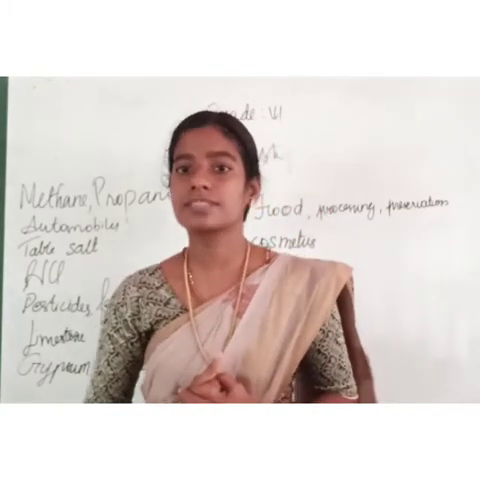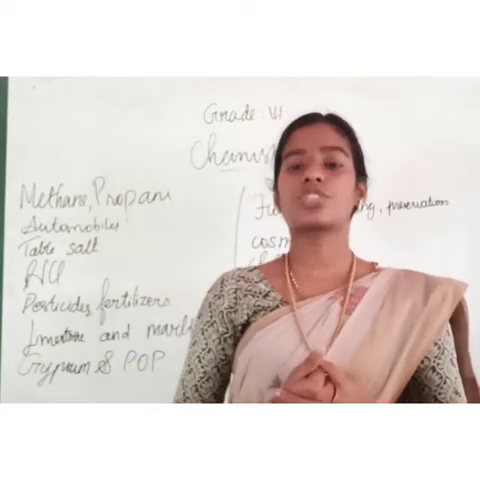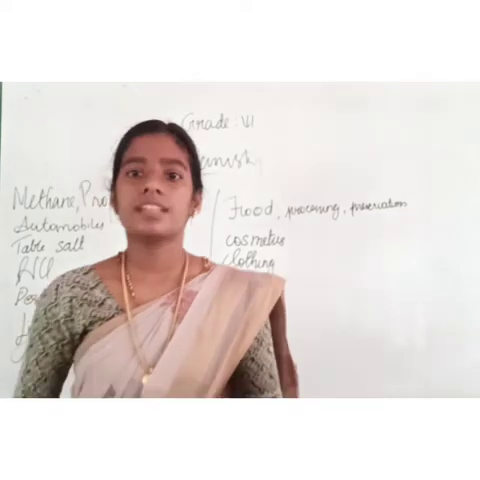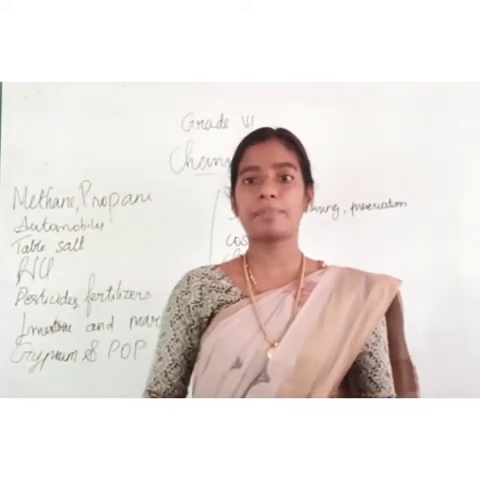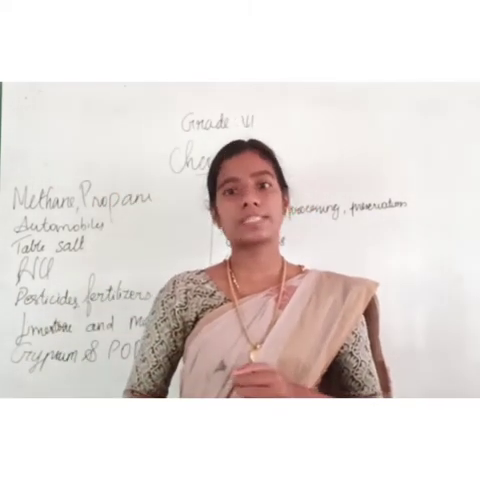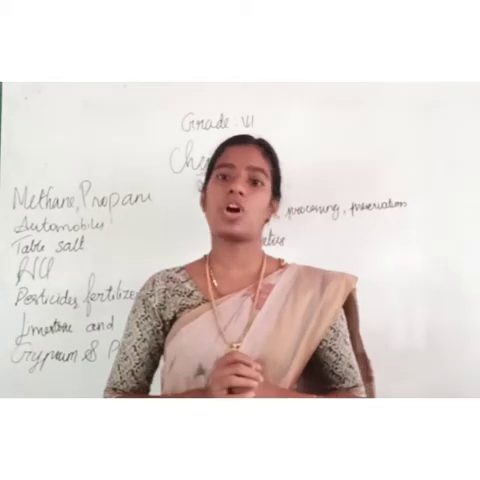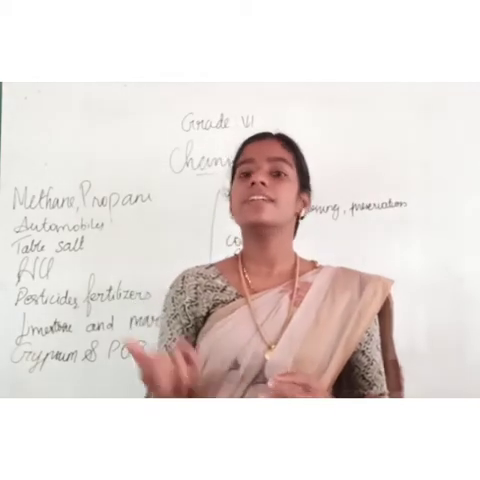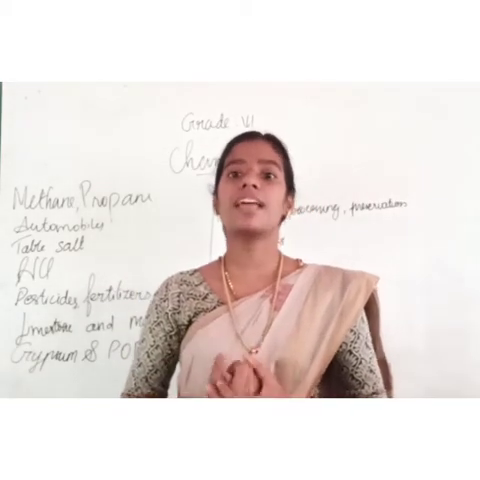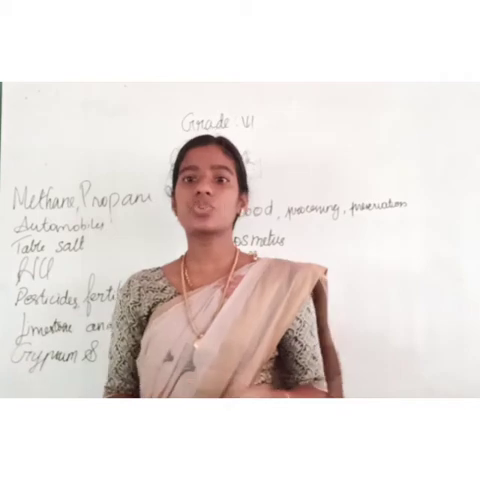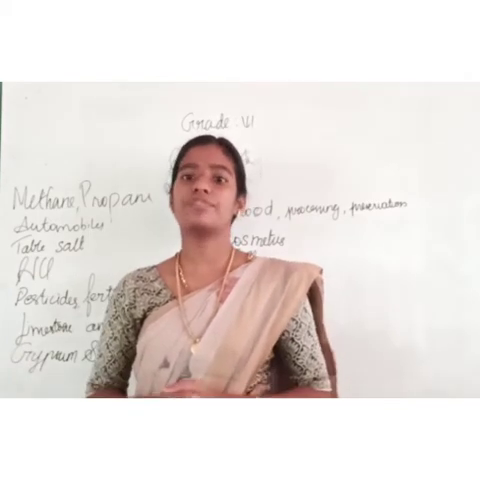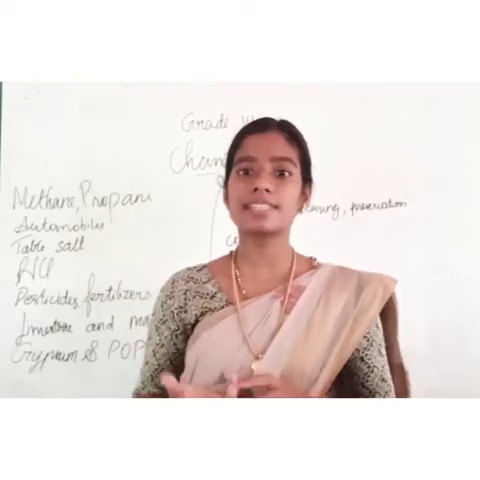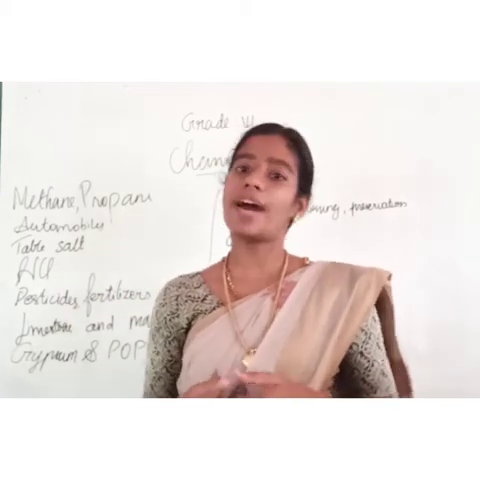The next one is limestone and marble. Limestone is calcium carbonate, a rock of calcium carbonate. It is used in paint, etc. And marble is metamorphosed limestone. It is used in flooring, like tiles. For example, the Taj Mahal in Agra is made of this white marble.